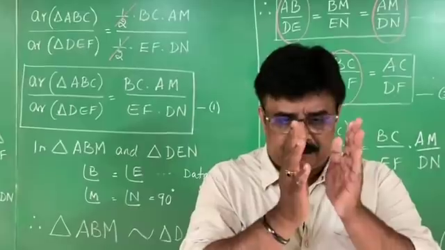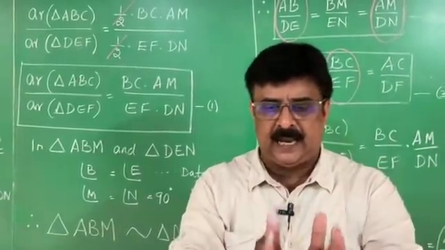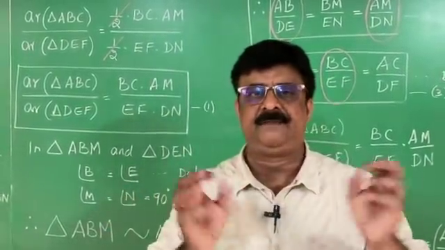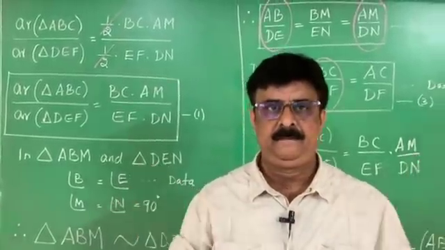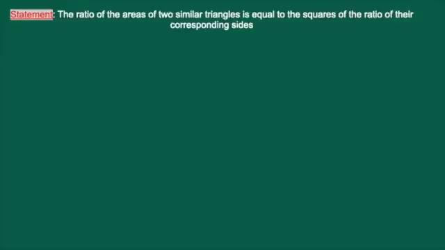Therefore the statement is simple. There is a relationship between areas and their corresponding sides in the case of similar triangles. Theorem based on areas of similar triangles. The statement of the theorem is: the ratio of areas of two similar triangles is equal to the square of the ratio of their corresponding sides. There is a relationship between the ratio of areas and the ratio of their corresponding sides.